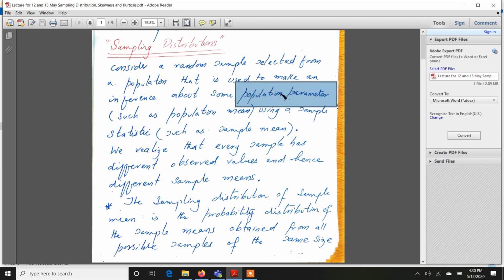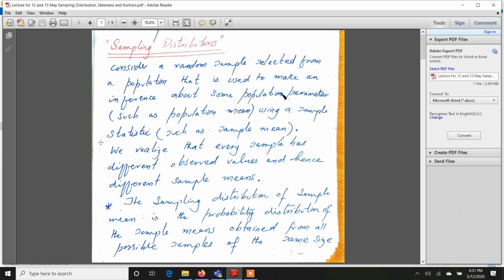For example, the average IQ of the entire class is unknown. That's why I want to estimate. Had this been known, why would I rely on a random sample? Another example: if you already know the poverty level in a country, and that value is from a very recent full population census, why would you go for a random sample then? You will simply use that parameter, right? So sampling distribution or sampling is a concept when population parameters are unknown, right?